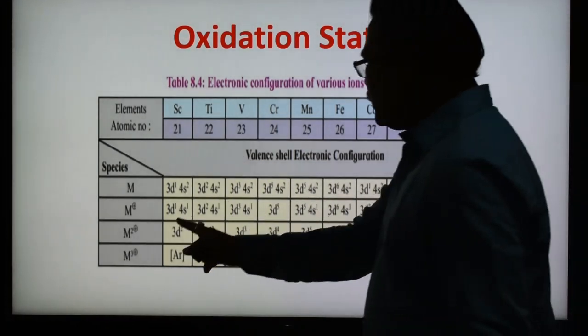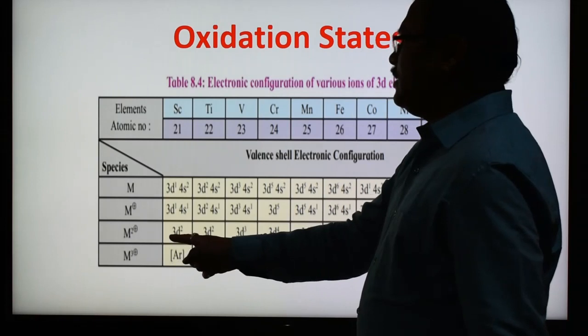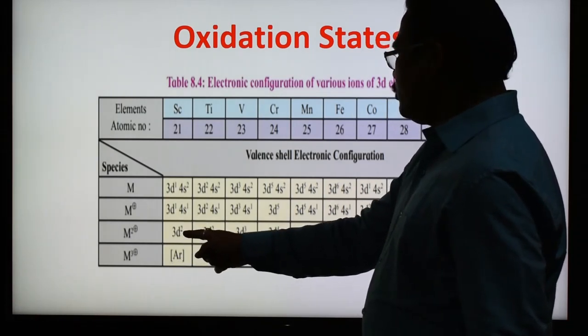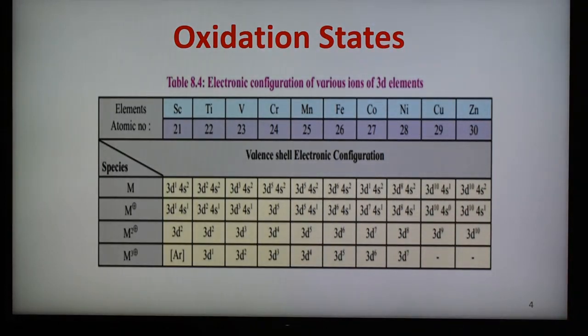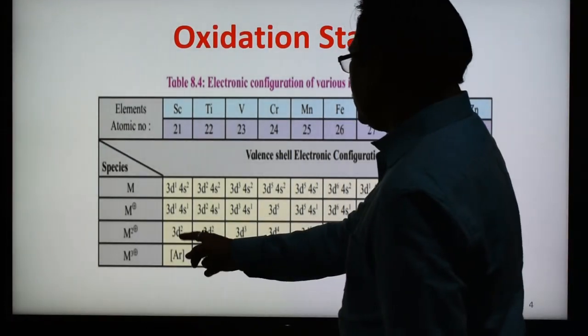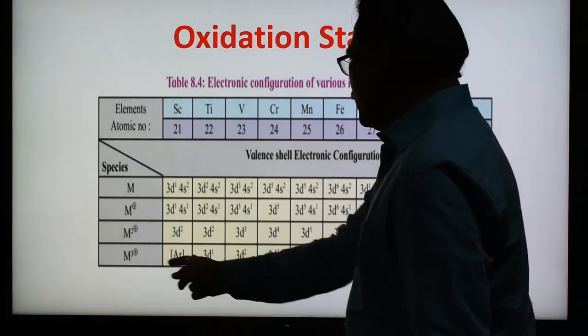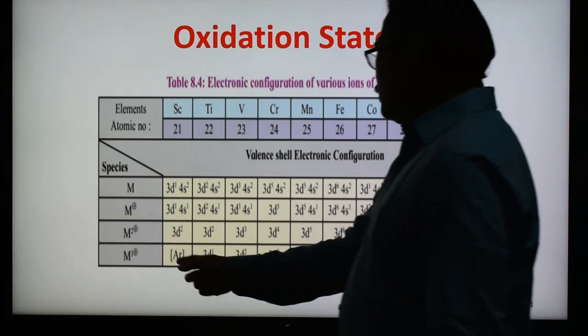When there are 2 electrons lost, they are lost from 4s, and therefore it should be 3d1. And when there is a loss of 3 electrons, then only argon remains.